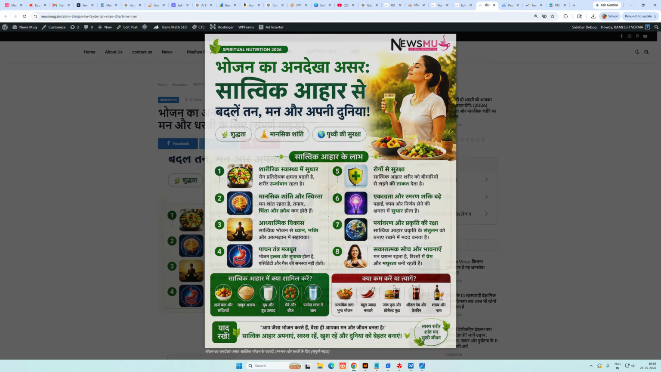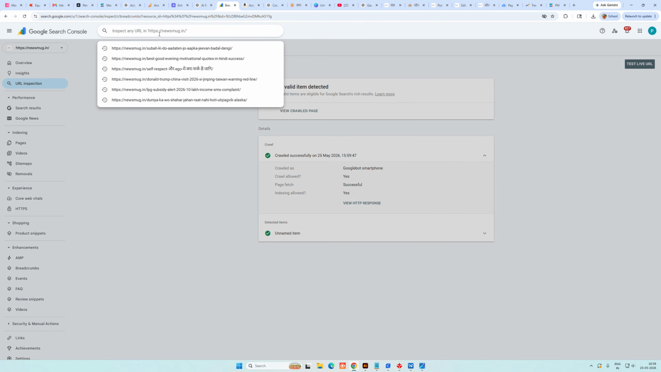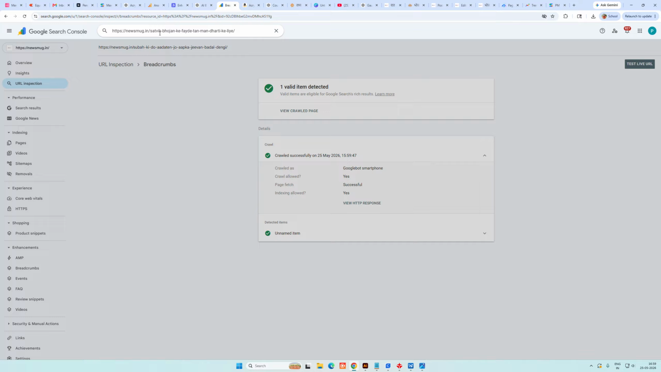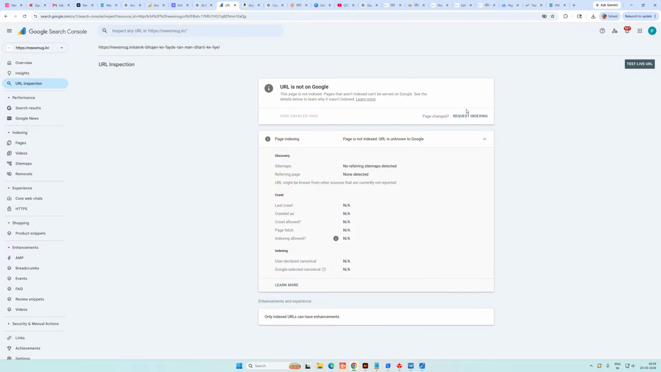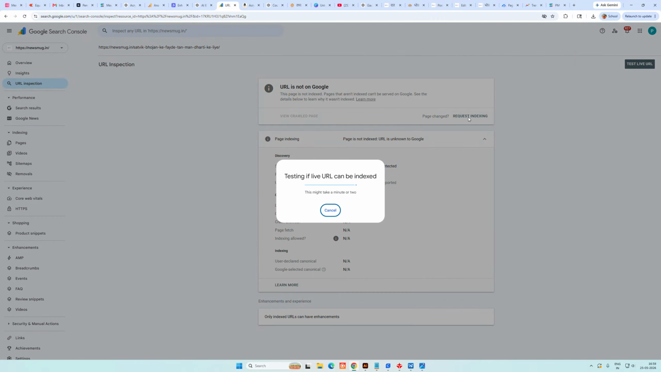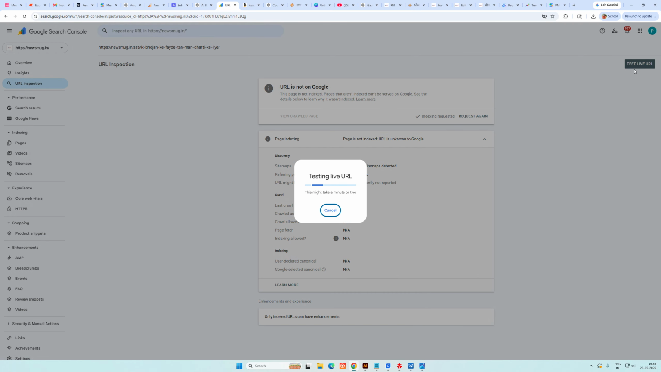Okay, and just copy this article URL and paste it in Google Search Console and press enter. You have to submit for indexing. Okay, 1 or 2 minutes is enough, and this URL will be on Google. Okay, I will show you later, but before that, I have submitted. Okay, just wait. Okay, this is a submitted request, dismiss, and test live URL.